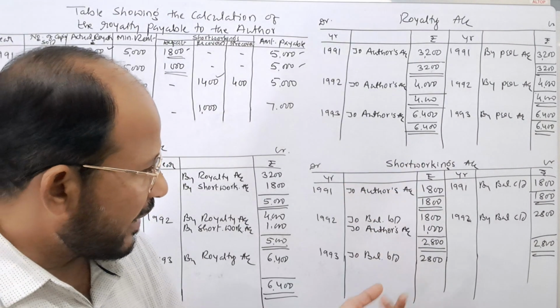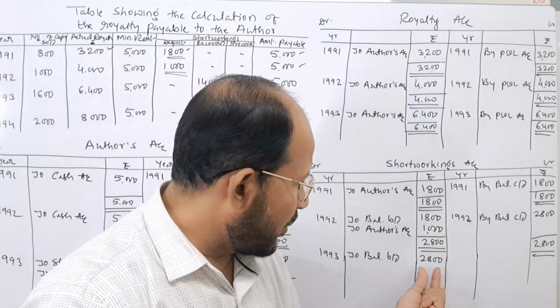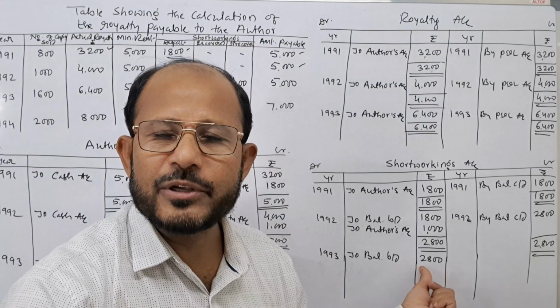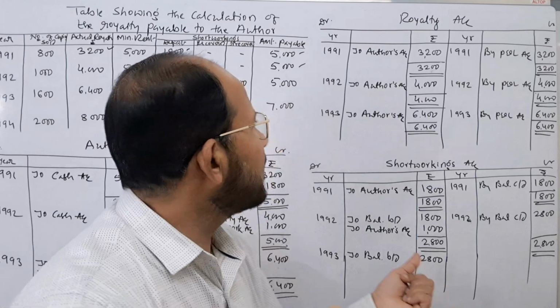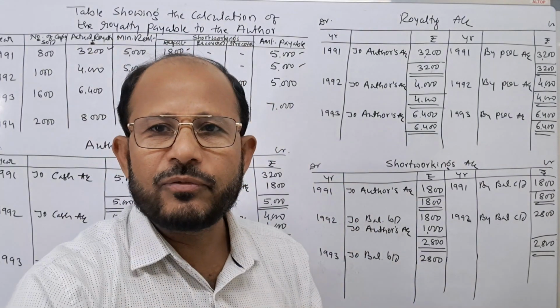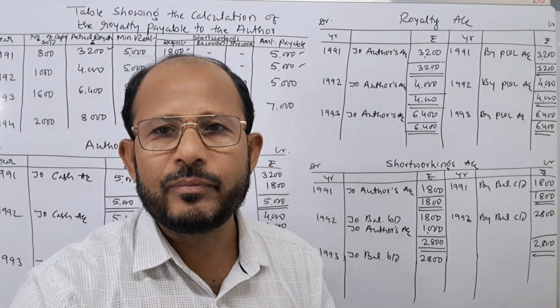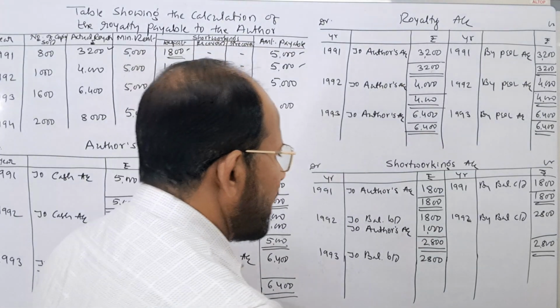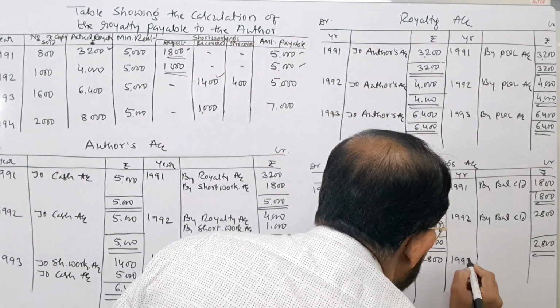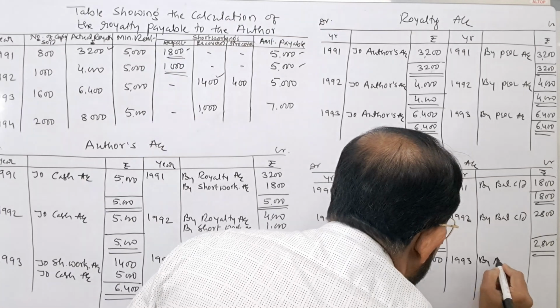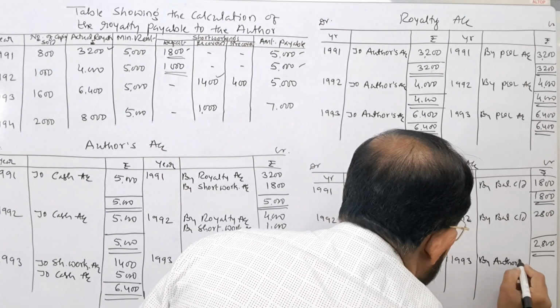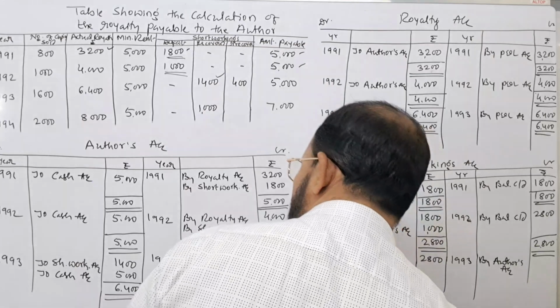With regard to short workings account, you see the total amount of short working was rupees 2,800. In the third year, rupees 1,400 was recovered. From whom? From the author. That is the meaning. Here in the year 1993, what we have to write? By author's account. How much amount was recovered?